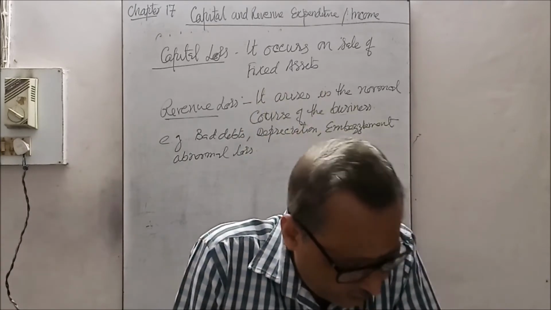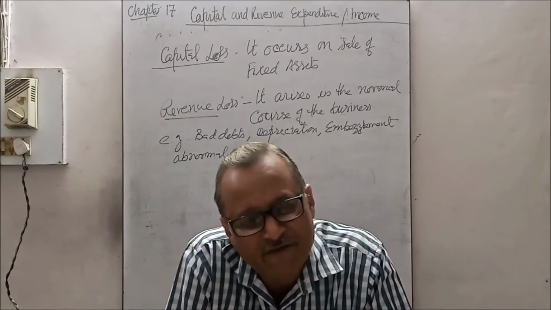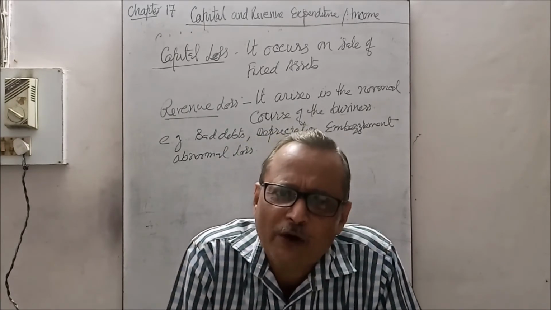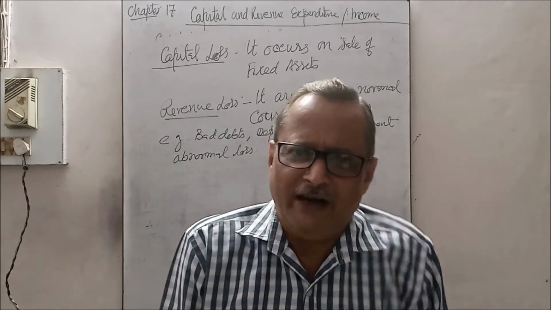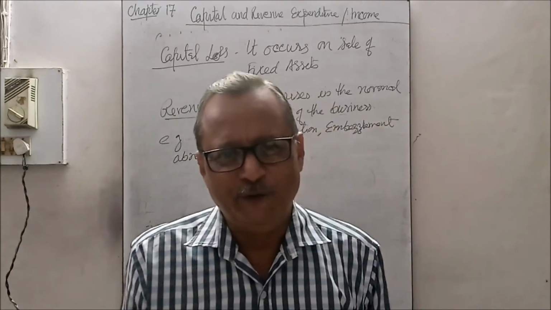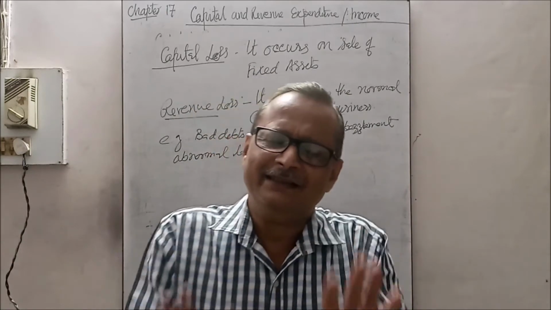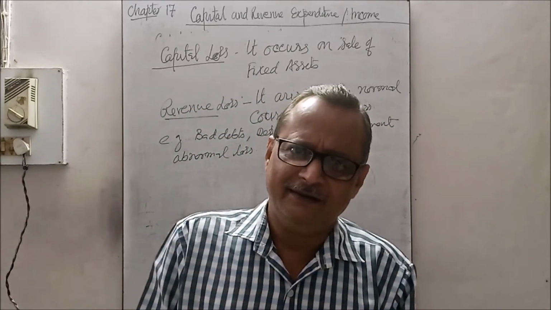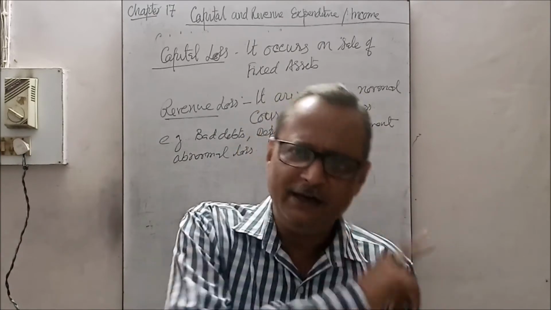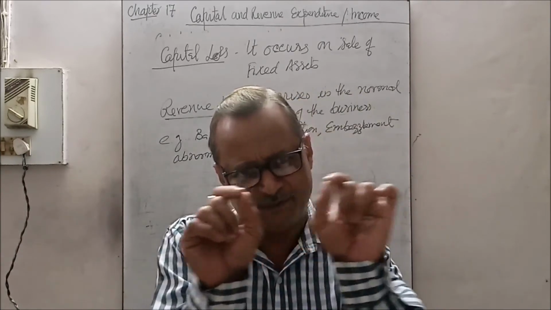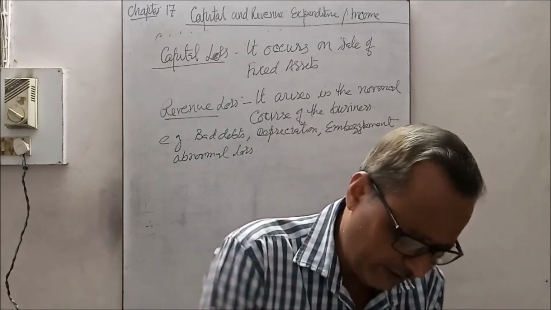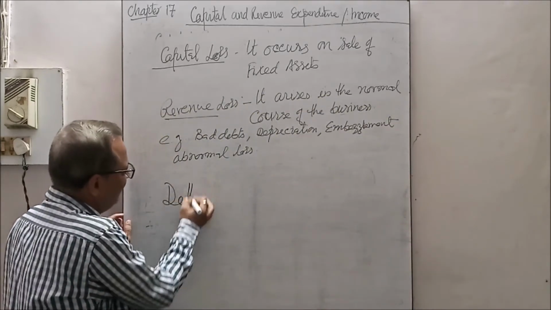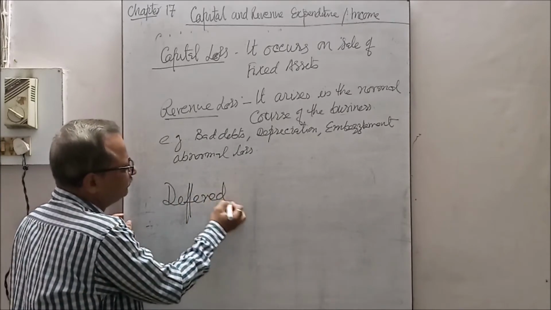Now, expenses are done with prior knowledge. One knows why one is going to spend. I make up my mind to spend. Whereas losses, no knowledge of it, it occurred. ये अपने आप हो जाती है, that is called losses. This is the little bit of difference between expenses and losses. Now one important thing, one more item is here, deferred revenue expenditure.